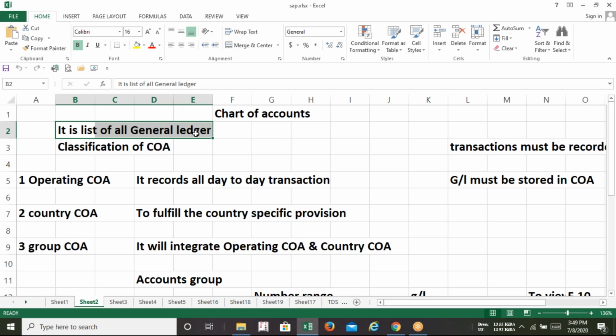Just give me time. I will get back to you. I have all the definition part and all the configuration, everything I have. Don't worry at all, just give me some time to explain it. I will give you everything, the recording as well as your notes. Right now I am explaining the meaning of chart of accounts. This is the classification of chart of accounts. We will proceed step by step.